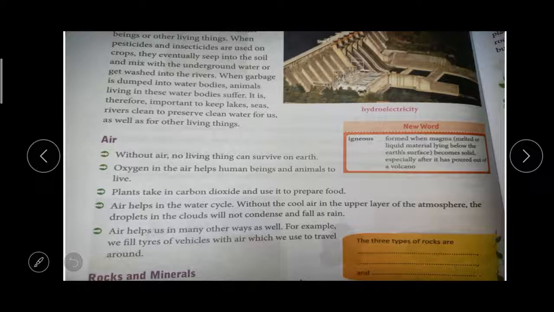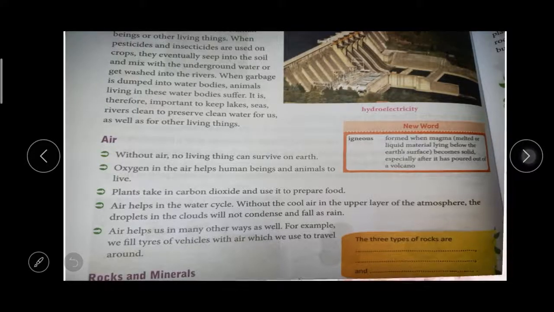Air also helps in many other ways. For example, we can fill air in the tire of a vehicle, which helps us to travel long distances. Then from the wind we are getting wind energy. All the essential things are provided by our environment, but we need to protect our environment. Not only we, you people need to protect the environment. You are growing-up kids, you need to preserve your environment and take care of it.